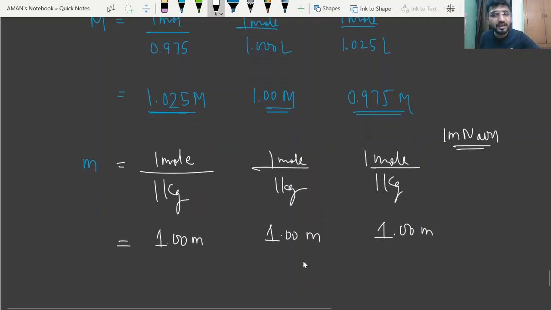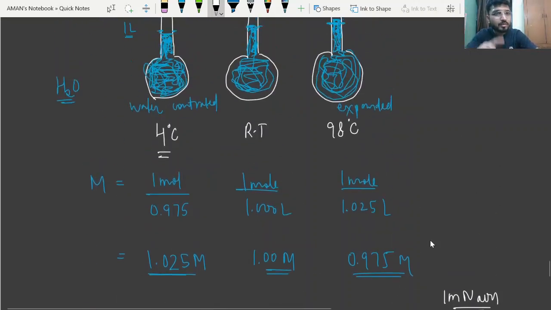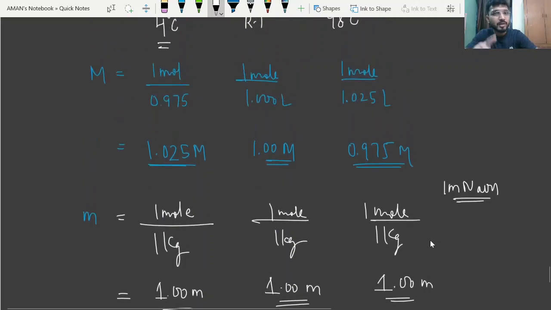So in this case, if you increase or decrease the temperature, this will not affect the value of molality. The molality value will remain constant. It will not change when you change the temperature. But the molarity value will change. Why? Because volume is a function of temperature. As you increase the temperature, the volume expands, so the molarity will decrease. And when you decrease the temperature, the water gets contracted, so the molarity will increase.